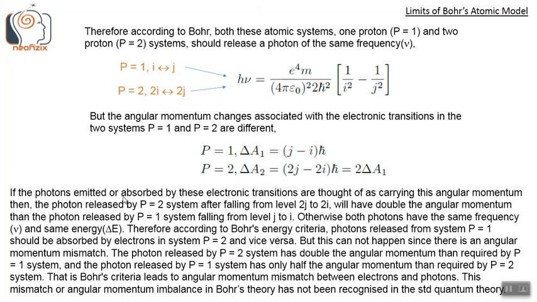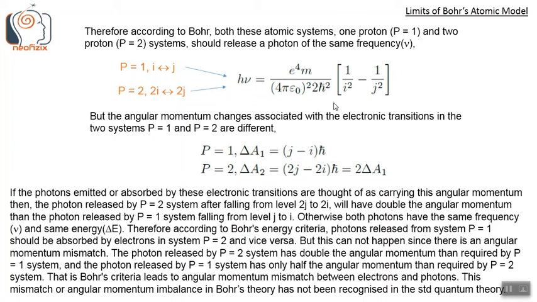If the photons emitted or absorbed by these electronic transitions are thought of as carrying this angular momentum, then the photon released by the P equals 2 system after falling from level 2j to 2i will have double the angular momentum of the photon released by the P equals 1 system falling from level j to i.